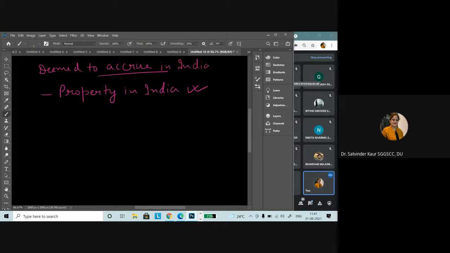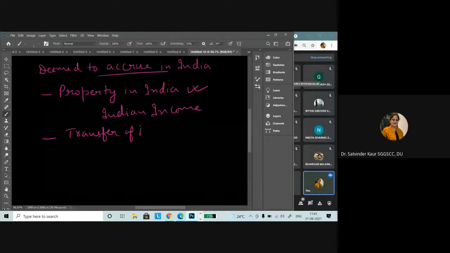So it will be treated as Indian income only, right? Then if there is a transfer of property, any income from the property or from the transfer of property would be regarded as Indian income.